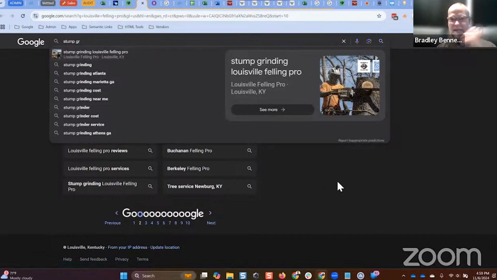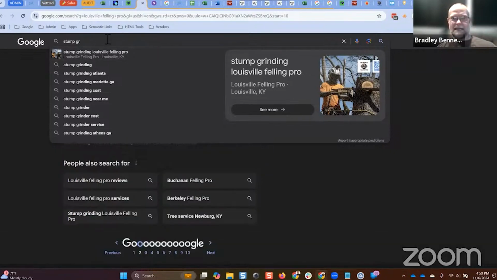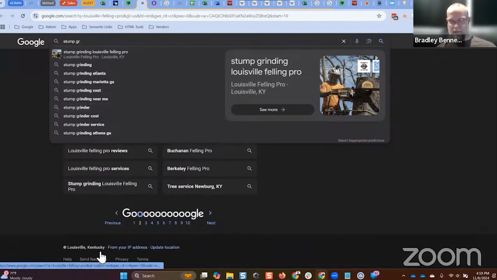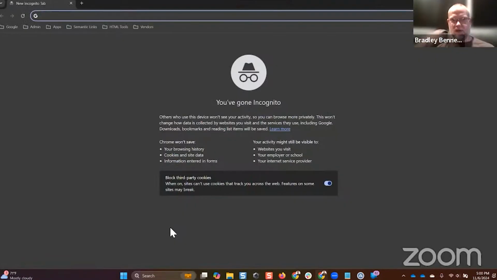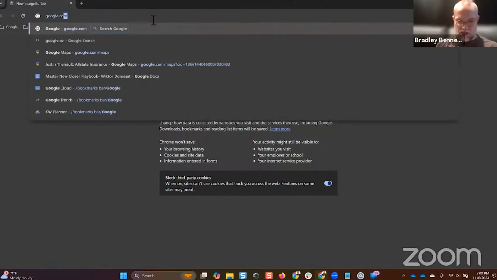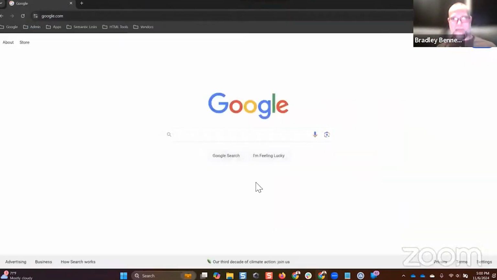I started typing in stump grinding. I got the stump GR with a geolocated browser and what entity appears in the search suggest box? Louisville Felling Pro for a generic search query. I didn't even start to add the location modifier. Like I didn't even start to type LOU or anything. It's just got the stump GR. Now, again, take a look. Louisville. Now, for those of you that say, well, it's because you have a branded search, right? And you just finished a branded search, it's in your search history. Yeah, that may be true too.